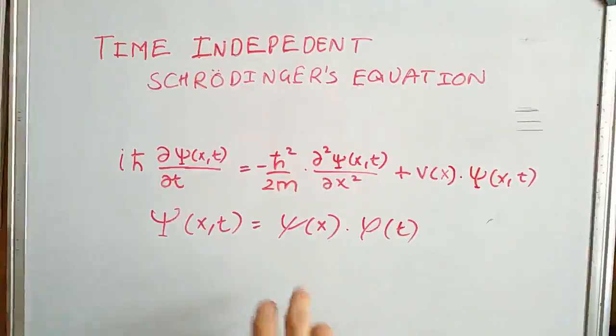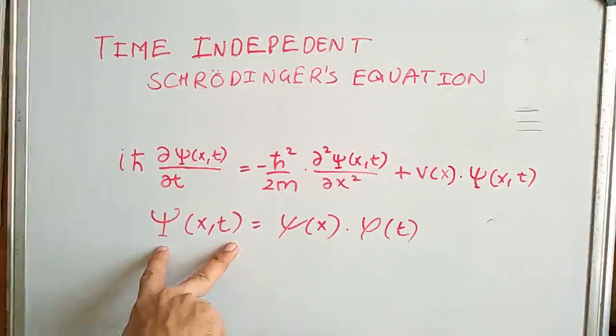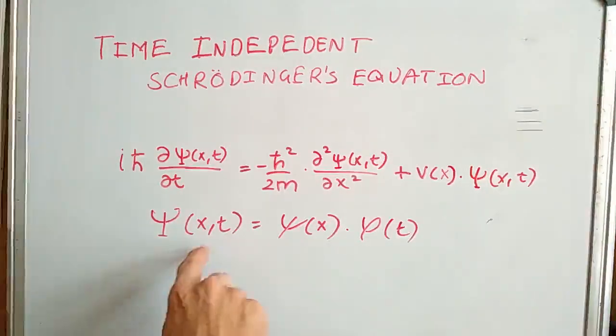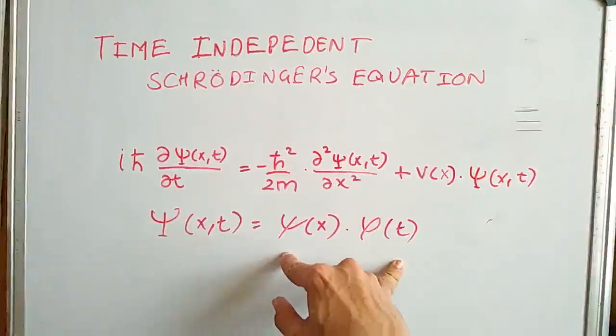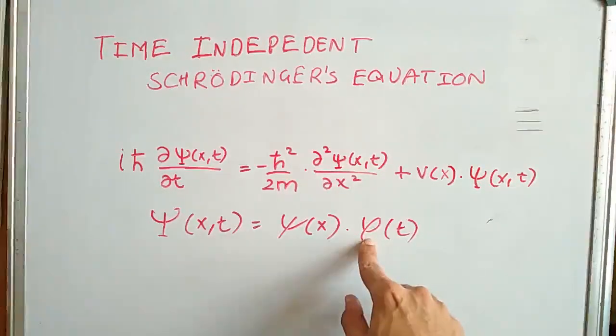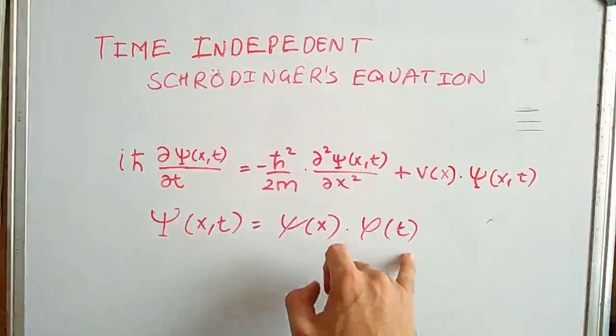Don't get confused between the notations. The left hand side, the uppercase psi, is dependent on both x and t, and the right hand side consists of the product of psi and phi, which are dependent on position and time respectively.